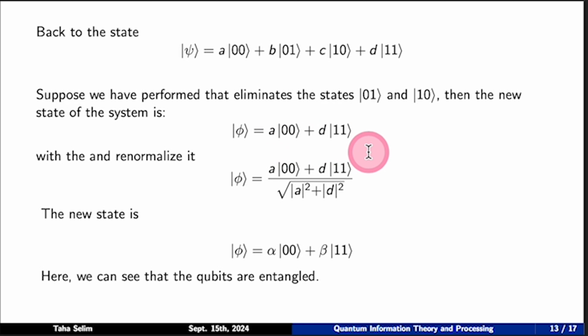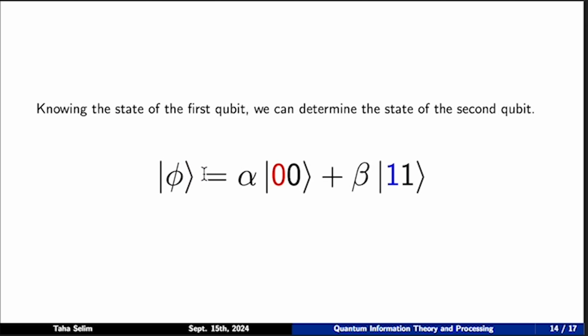In this situation, we can see that the qubits are entangled. Knowing the state of the first qubit will allow us to determine the state of the second qubit. In that sense, if the first qubit is 0, the second one will be 0. And if the first qubit A is 1, then the second one will be 1. And here we see clear dependence between both.